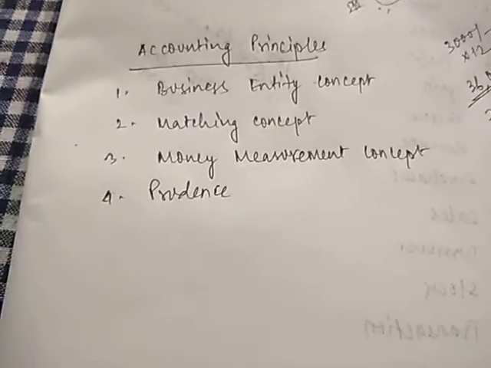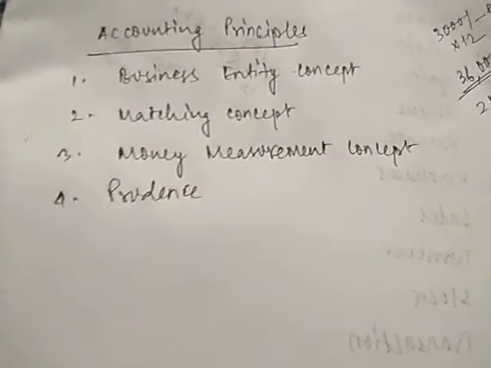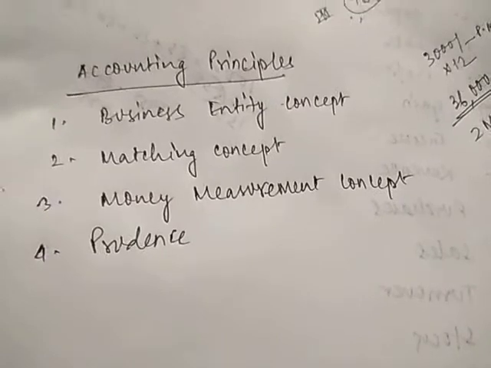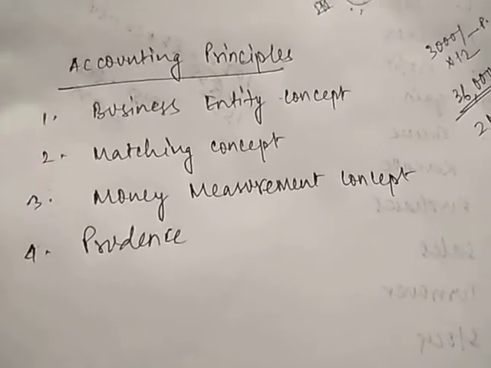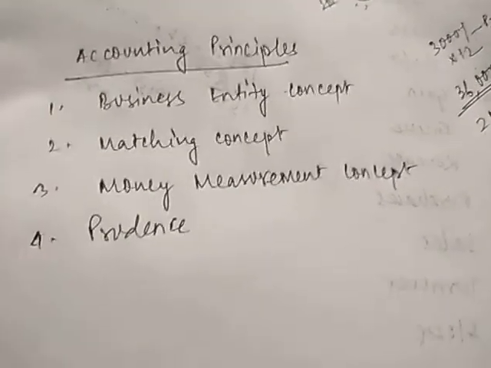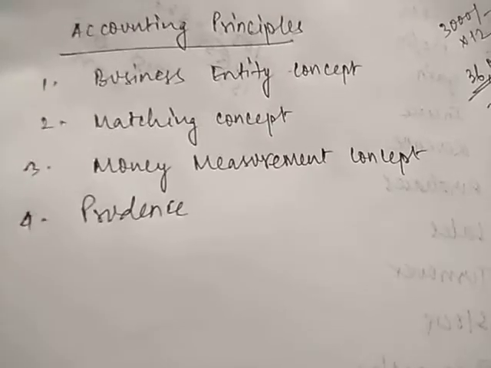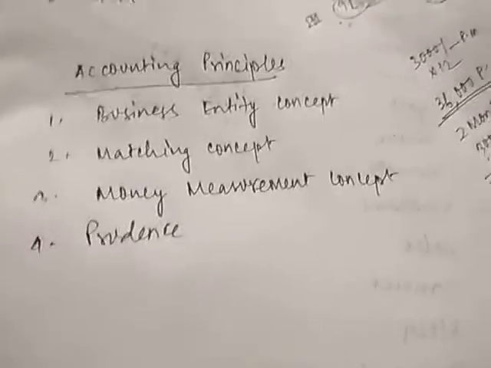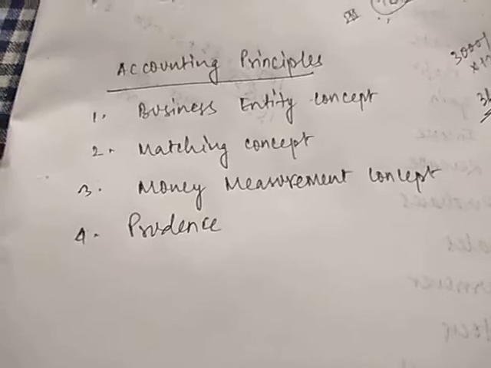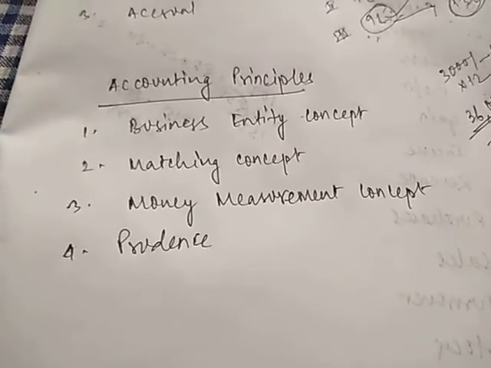So avoiding a loss is also equivalent to having a profit. So it is better to record all possible losses in accounts, but incomes and revenues must not be recorded until and unless we have full certainty of receiving them. So this is called prudence concept or prudence principle.